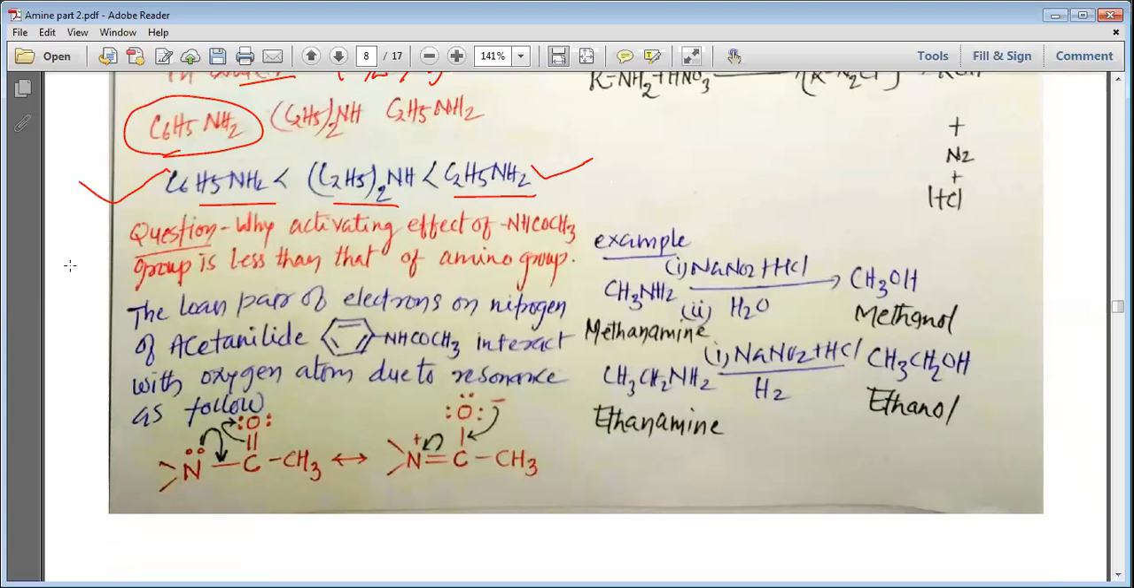If you have any doubt, you can ask me, or we can move to the next portion, that is the question: why activating effect of NH?